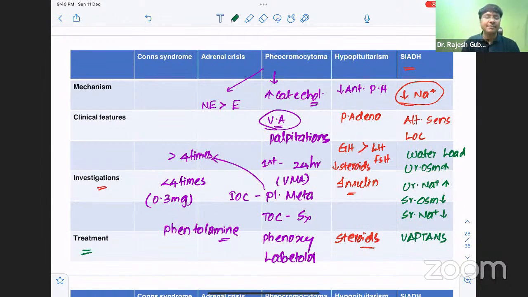That is vasopressin receptor antagonist. That is, we have tolvaptan as well as conivaptan. Tolvaptan we give as an oral formulation, conivaptan as an intravenous formulation. And hyponatremia, how will you treat it?